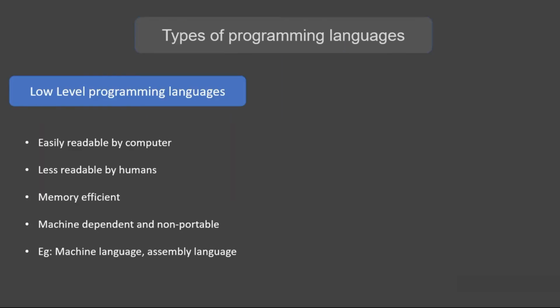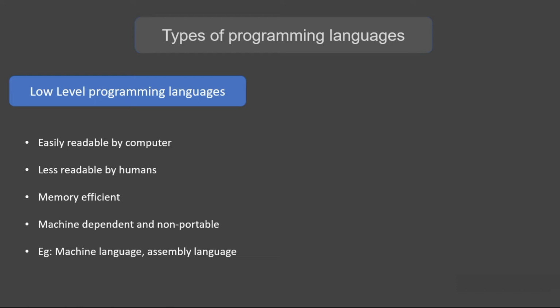So next we move on to types of programming languages. There are so many categories or types of programming languages out there. We will restrict ourselves to discussing two types, that is low level programming languages and high level programming languages. Low level programming languages are languages which are easily readable by the computer and less readable to humans.